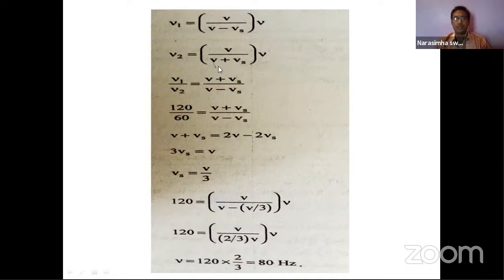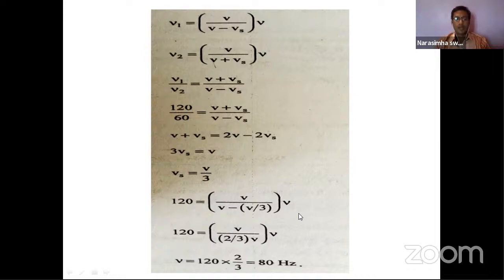Velocity of source, the plane is moving with what velocity? We don't know. So 120 is equal to, only the frequency is given. So frequency is equal to V by V minus, now we got Vs is equal to V by 3. We substitute here. So V minus V by 3 is 2 by 3 V.